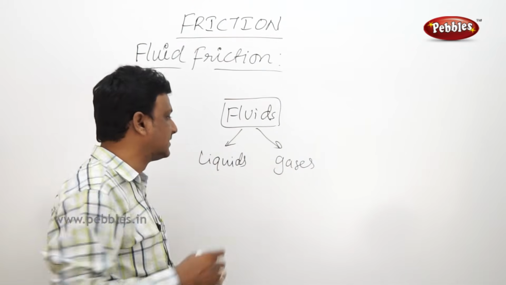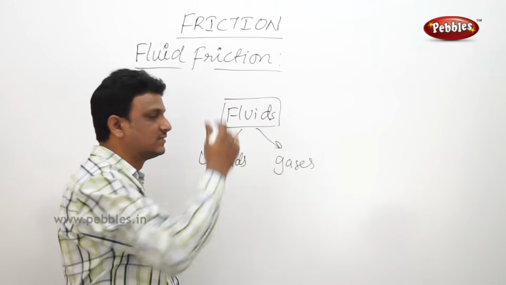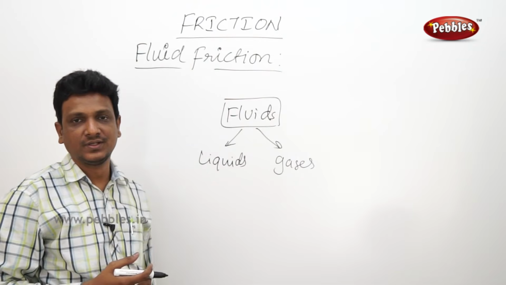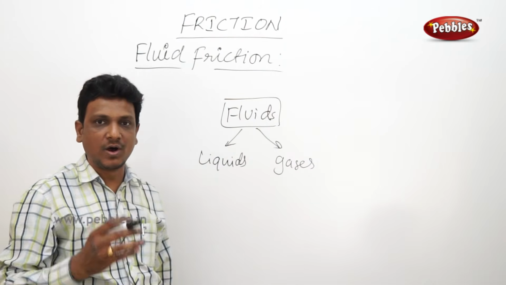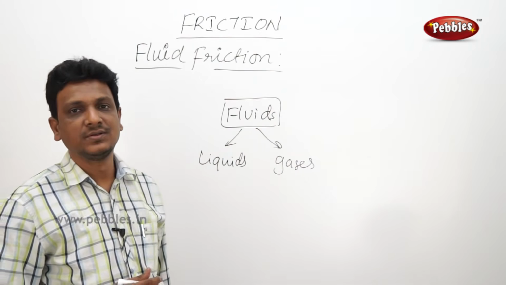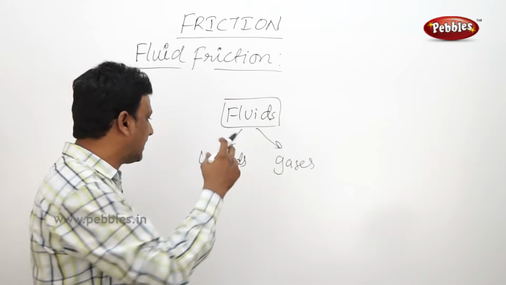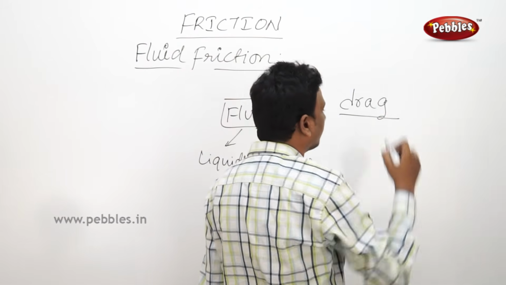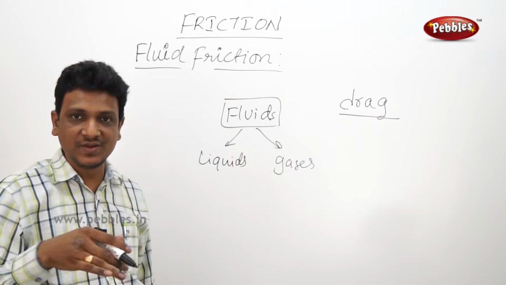It doesn't mean a mixture of liquids and gases. Liquids as well as gases are generally called fluids. You can call liquids in general a fluid, you can call gases a fluid. So it's a common name for both liquids and gases. When some objects are moving in a liquid or gas, they will experience some frictional force. The friction that is experienced by an object, either in a liquid or in a gas, is called drag. A submarine is moving in the water. A fish is swimming in the water. The fish will have some friction with the water.